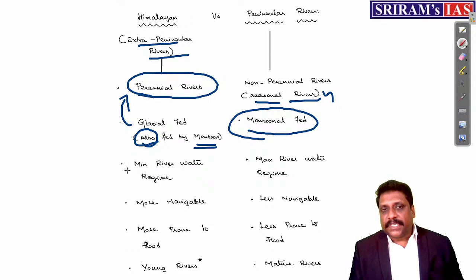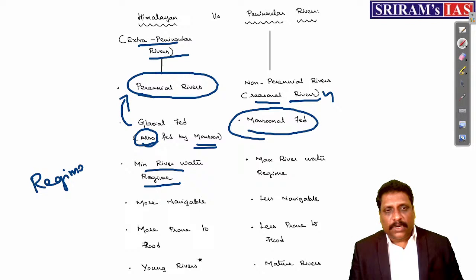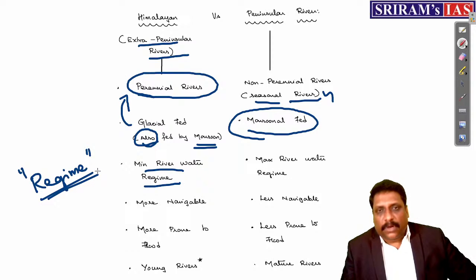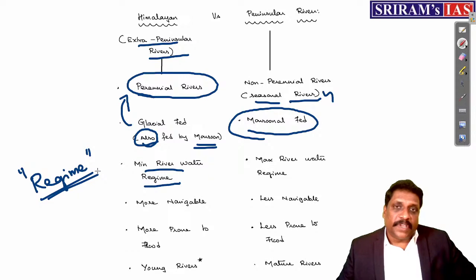In Himalayan rivers, generally we say the river water regime is very low. If you ask me what exactly is this river water regime, as a layman I would say it is the fluctuation of water. River water regime means fluctuation. Why are we saying the fluctuation is very less? I am talking about a situation where I am experiencing a flood-like situation, if you ask me.